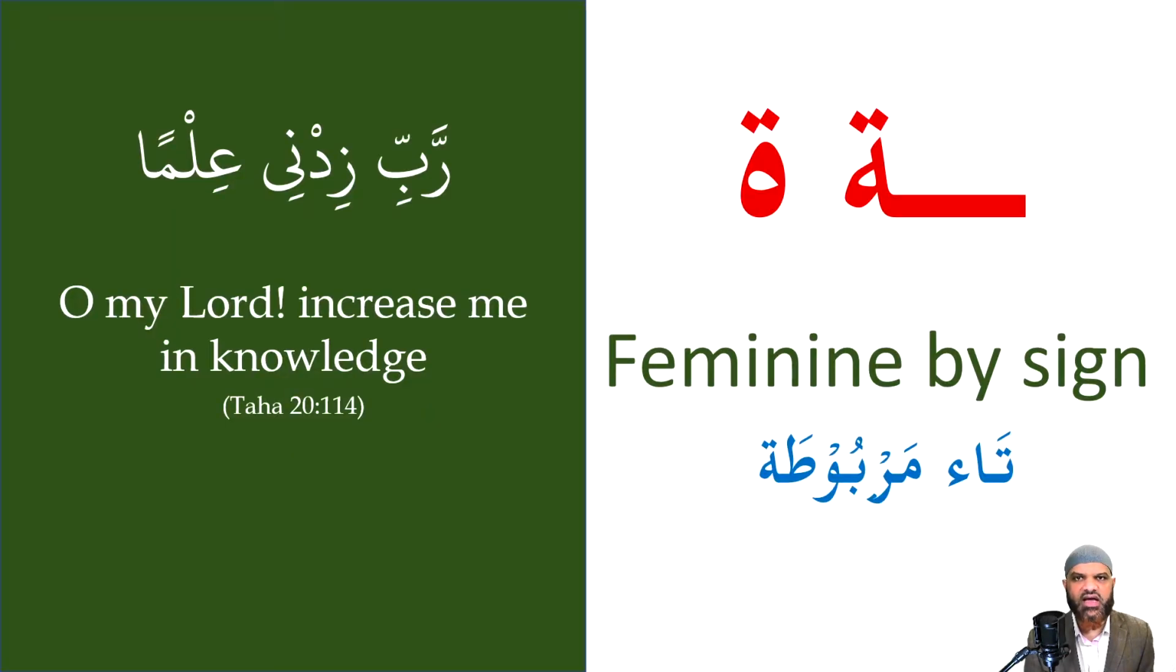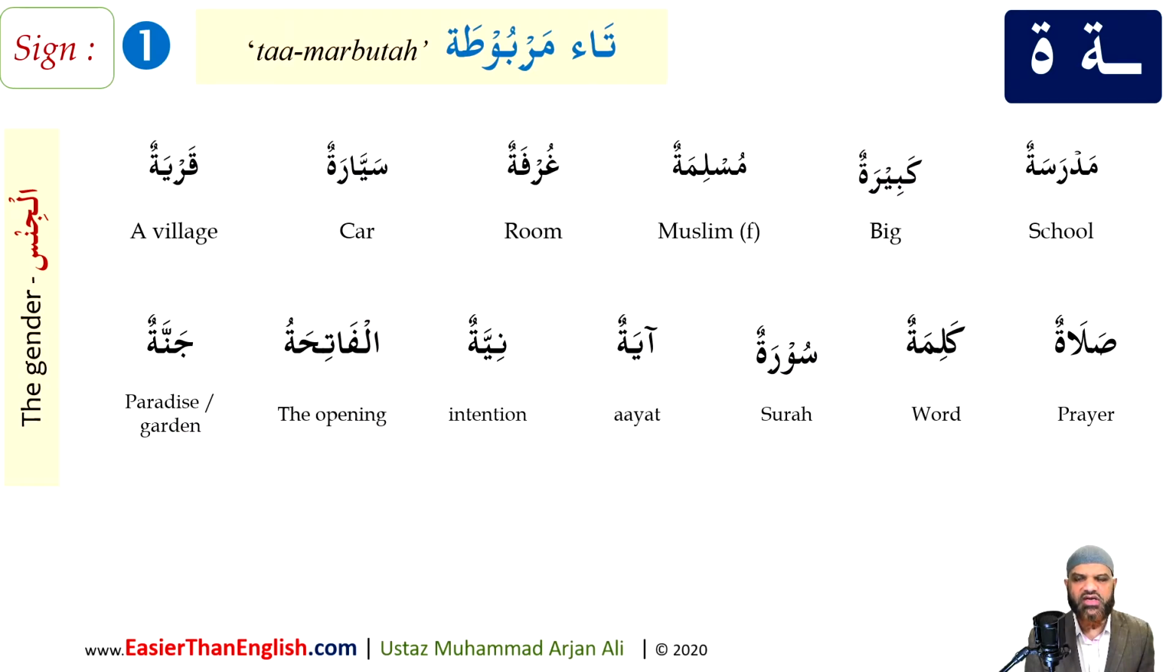First sign, ta marbuta. Ta marbuta is the most common sign on an ism to indicate that it is to be treated as feminine. Overwhelming majority of the words that are to be treated as feminine will have ta marbuta at the end. So let's look at some examples. We have madrasatun, a school. Kabiratun, big, an adjective word.